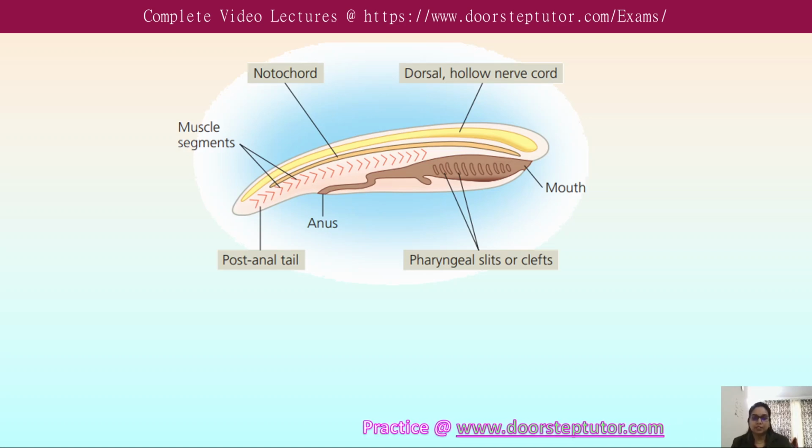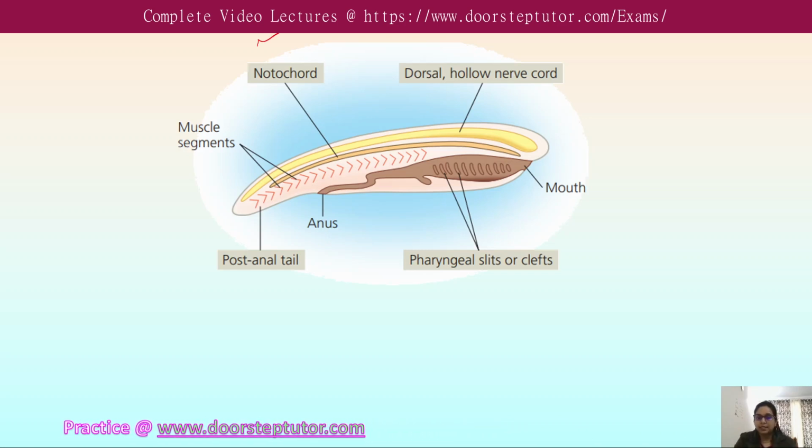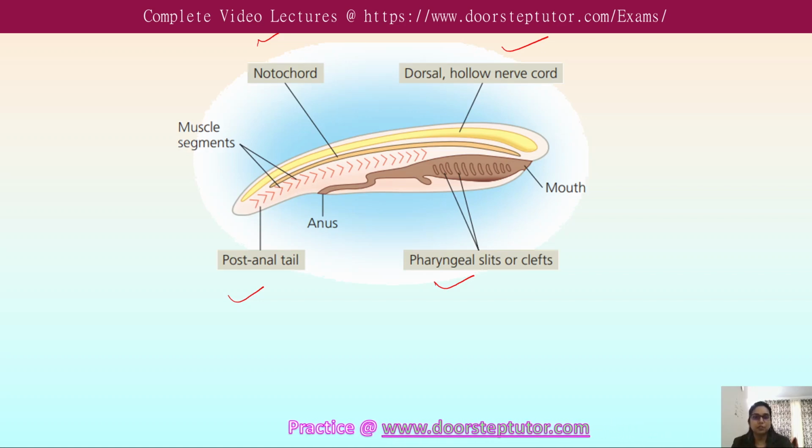So what are these characteristics present in the chordates? They have the notochord. They have the dorsal hollow nerve cord. They have the pharyngeal slits or clefts, and also they possess the post-anal tail. So these four are the highlighted structural trademarks which are present at some point during their development.